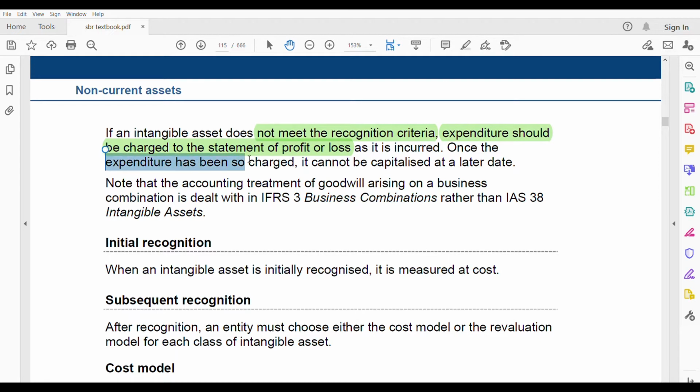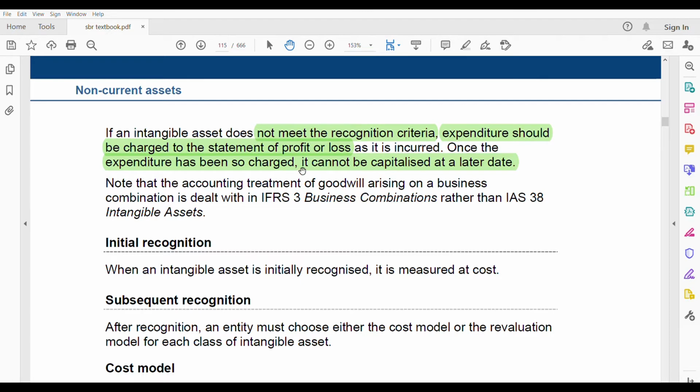For example, in the case study or in your question paper, you might be given this scenario: it was expensed because it didn't meet the recognition criteria as an intangible asset, right? And at a later date you feel like capitalizing it, you feel like putting it in the cost of the intangible asset. You cannot do that. So if they have done it in the case study, you can say that under IAS 38, you are not allowed to capitalize it later once the cost has been expensed. That means once it is expensed, once it did not meet the recognition criteria, forever it is an expense only.